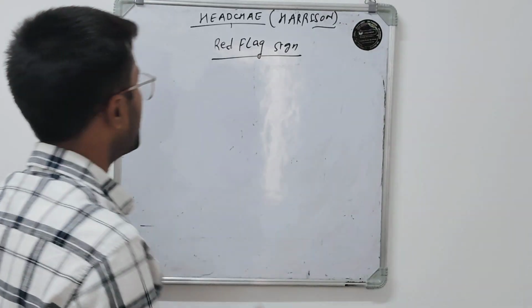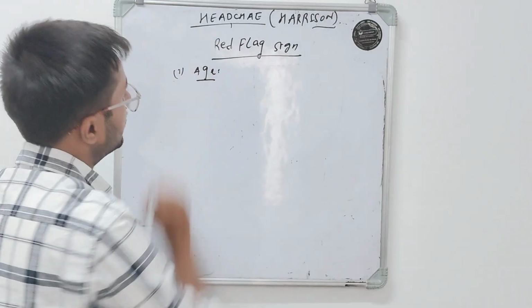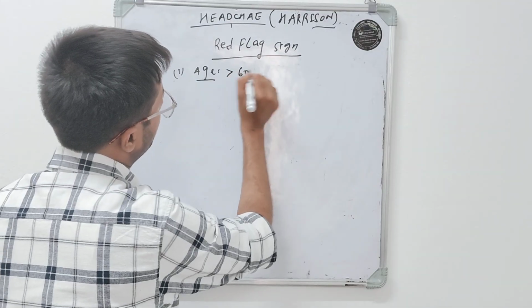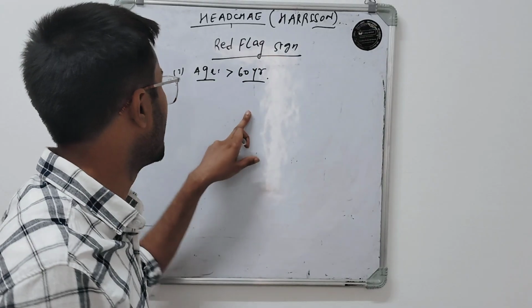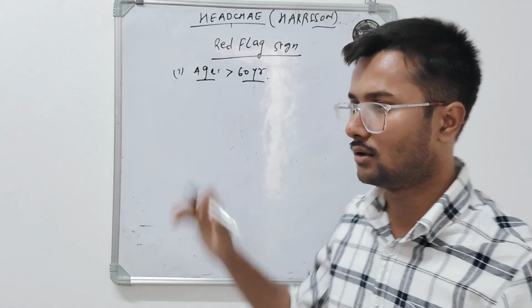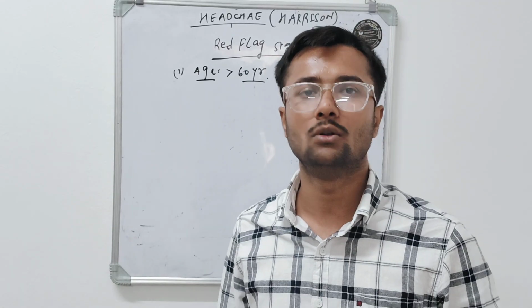One of the common red flag signs is age. Age means what age? Age greater than 60 years. Why do we consider age over 60 years as a red flag sign? Because in age less than 50 years, or middle age, there is high workload pressure.